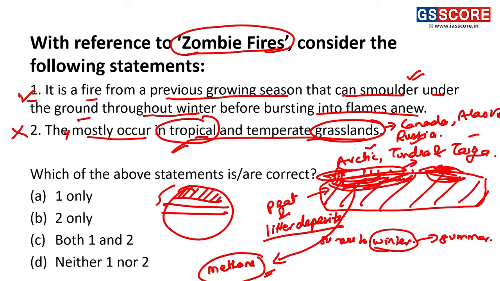The total wildfires in all these regions have increased by 31 to 57%. The major regions where wildfire is occurring are Western USA, Northern Siberia, Central India, and Eastern Australia. So the answer to our question is A1 only.